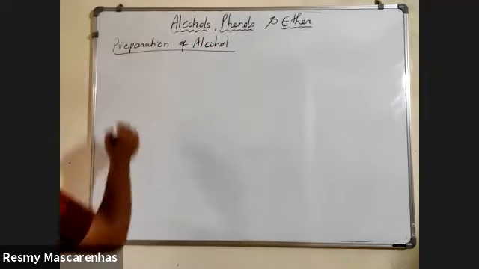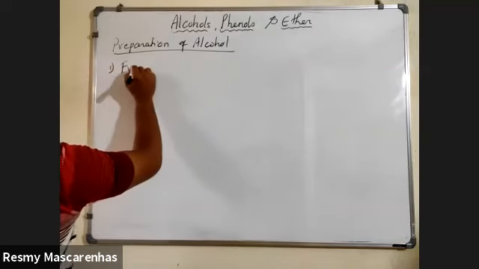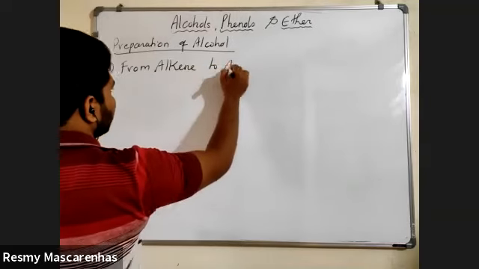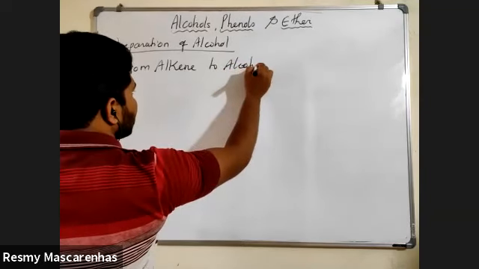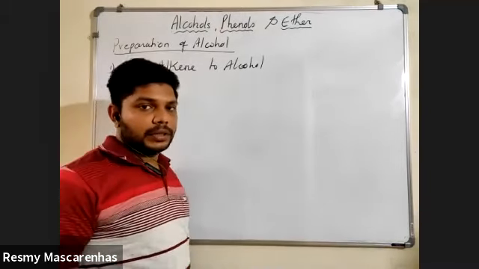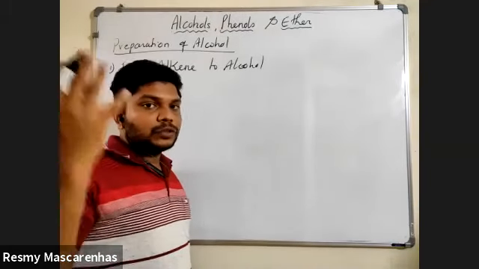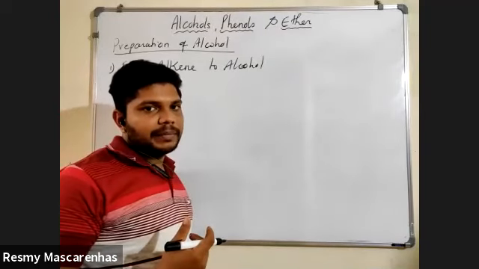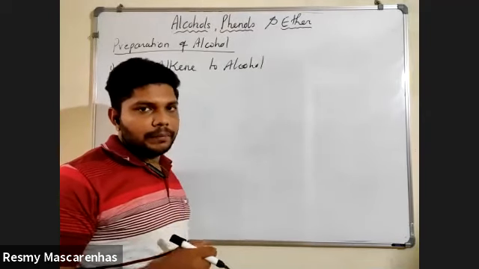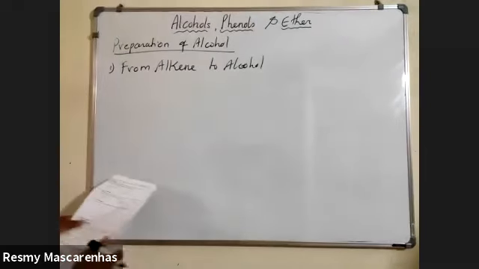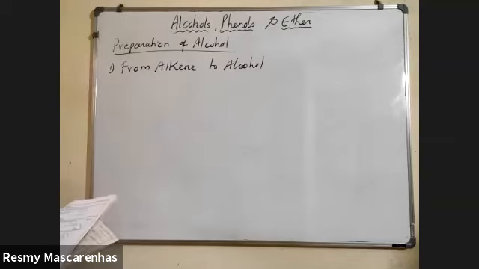Preparation of alcohol. So the first one is from alkene to alcohol. Here there is one mechanism, students. Earlier they used to ask this mechanism. Nowadays they're not asking, but I cannot skip that thing. I have to teach you. But actually they are not asking these things. Still, we'll see.